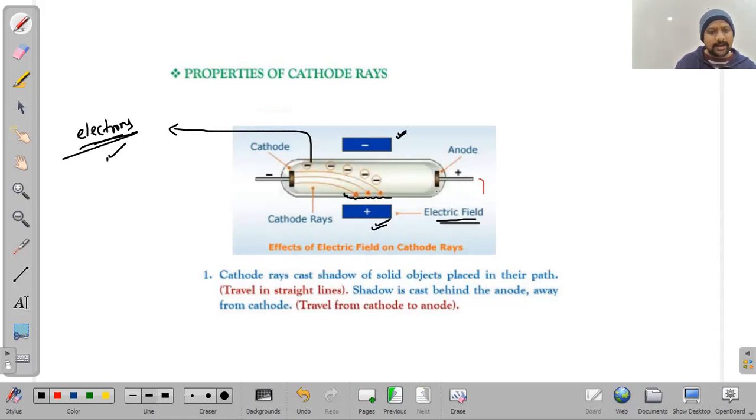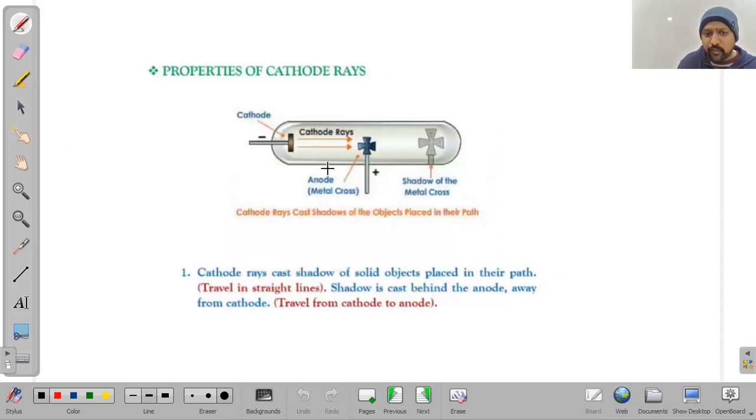These particles are named electrons. As another property, they found that when a small metal piece is placed in between, it forms a shadow of the metal piece. It means these rays travel in a straight line, because when straight rays strike a substance, a shadow of this substance is formed. So these are some properties of the cathode rays found in the cathode ray tube experiment.